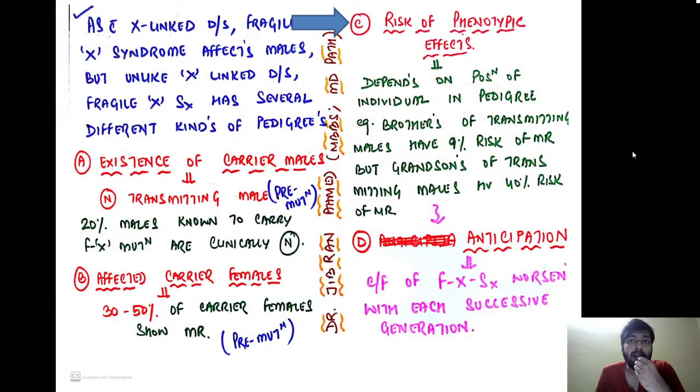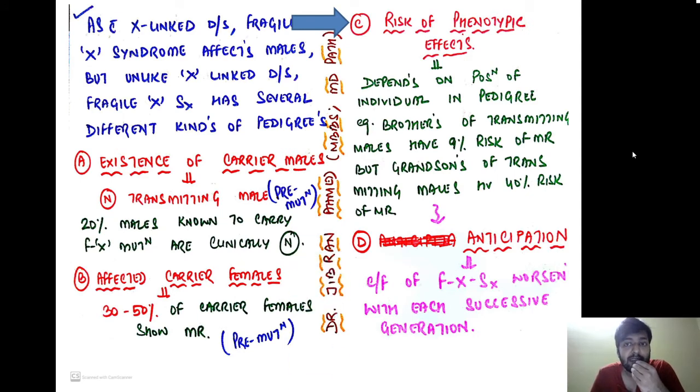The third important thing is the risk of phenotypic effect. It depends on the position of the individual in the pedigree. I am not talking about the happening of the disease, and I am not talking about the severity of the disease. I am talking about the risk: what is the chance that a particular individual will be affected by the disease?